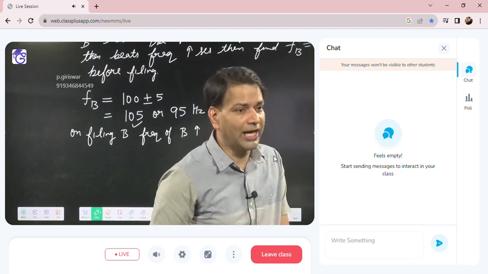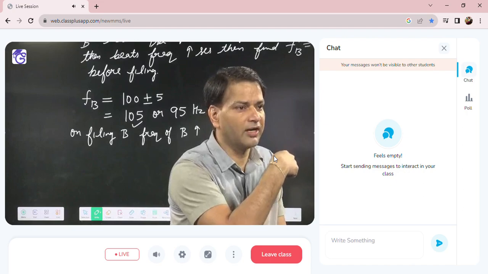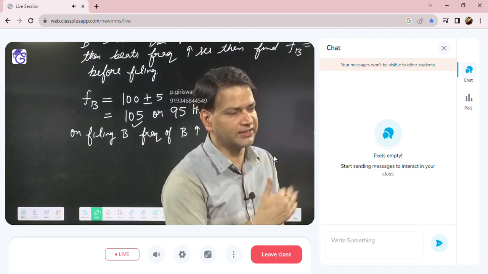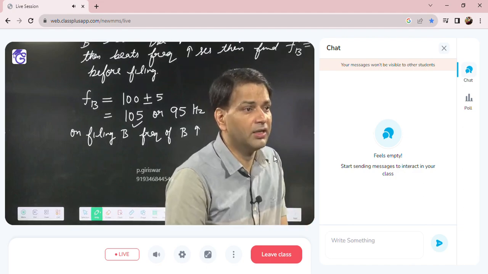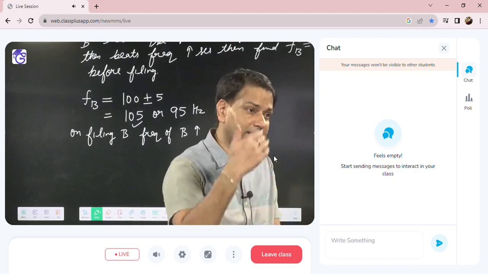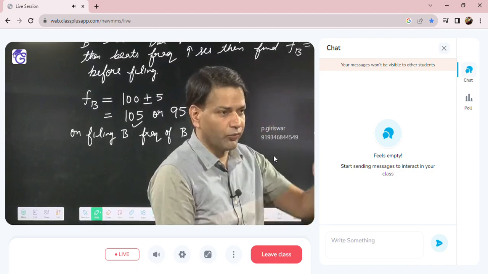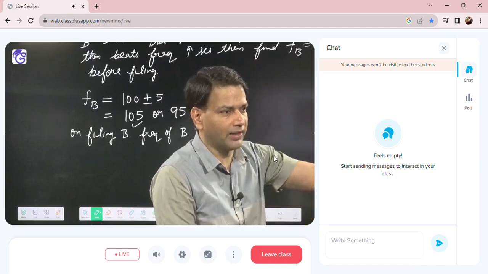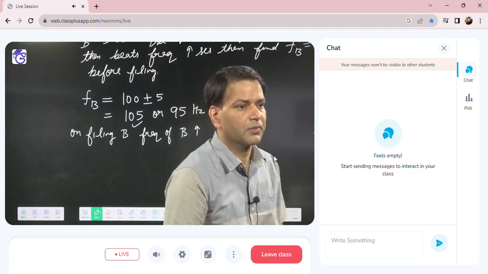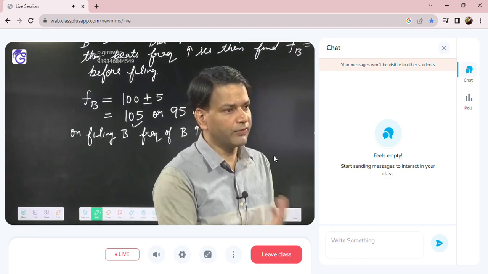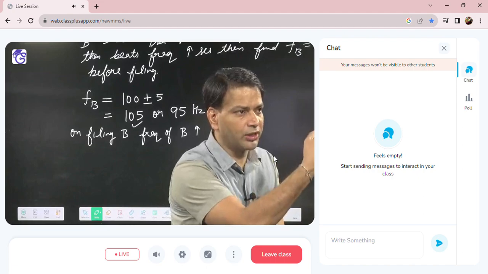Yeah, before filing I am asking, but I am checking the answer. What is the answer before filing? I am not saying the frequency is 96 and 106, because we cannot find that till they have given the beats after the filing. So first I am checking what the answer is before filing. Suppose the frequency of B before filing, that data 105 and 95 I have written for before filing. So 105 is the frequency of B. So when you file, it becomes 106. 106 and 100 sounded together.